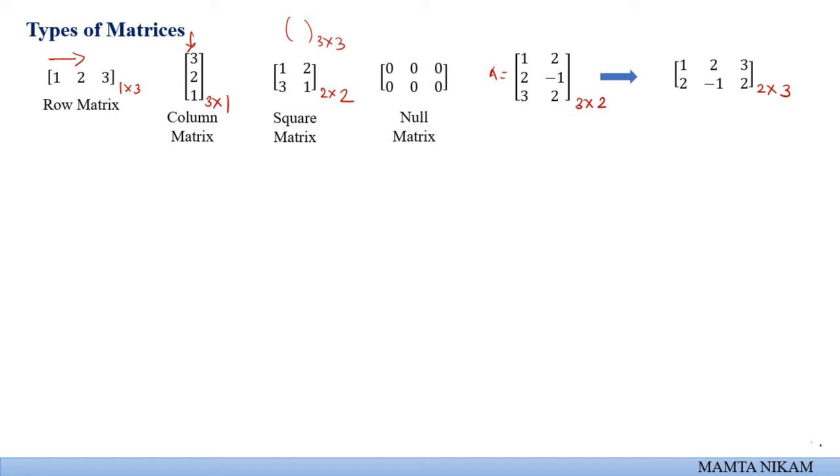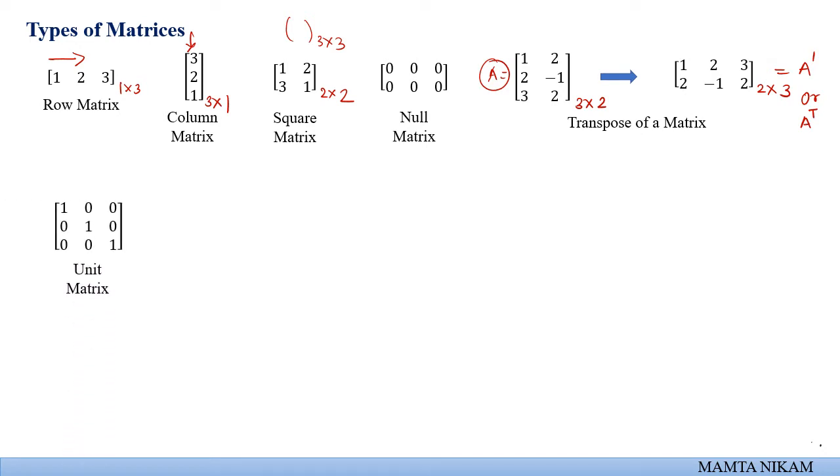This transformation here is known as the transpose of a matrix. So if A is a matrix, then the transpose of the matrix is noted as A dash, or you can say A to the power T. That is known as the transpose of a matrix.